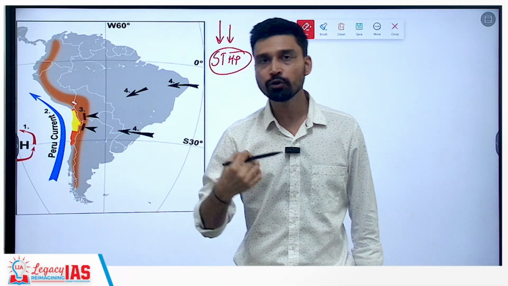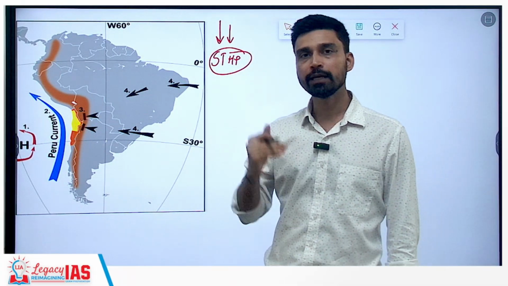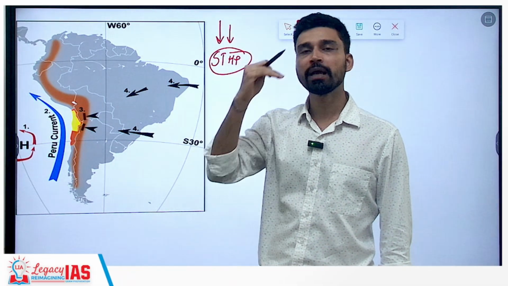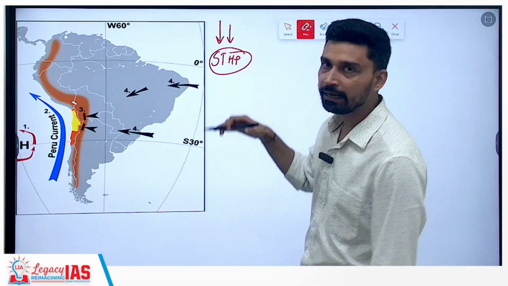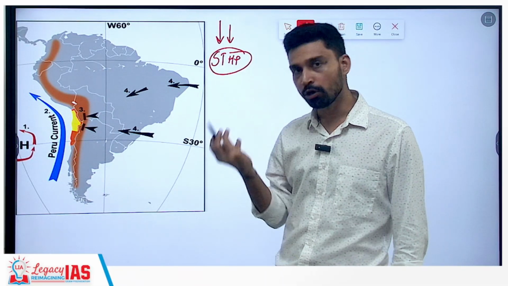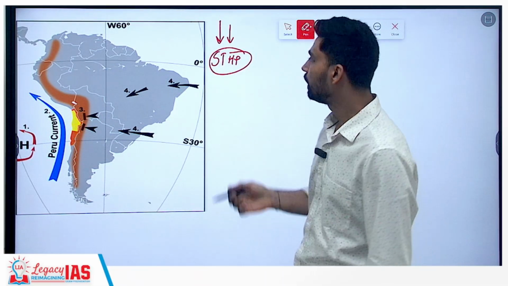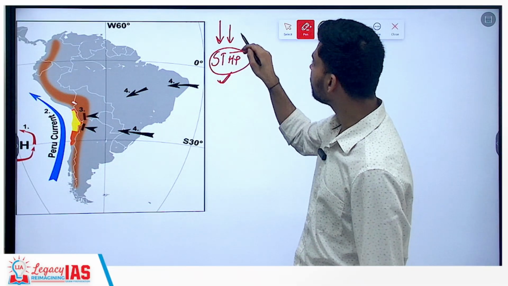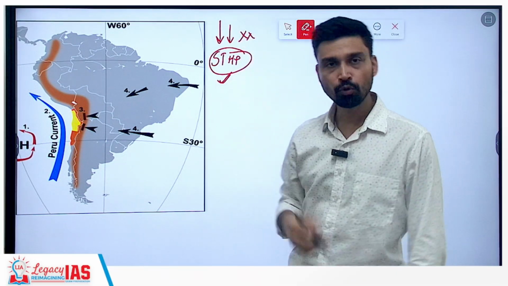And as a student of geography, you should be aware of the fact that winds, if they are rising up, can cause rainfall. If winds are descending, it means they are getting compressed, they are warming, they cannot cause condensation, cannot cause cloud formation, cannot cause rainfall. So the subtropical high pressure belt, where winds descend, is not a good condition for rainfall.